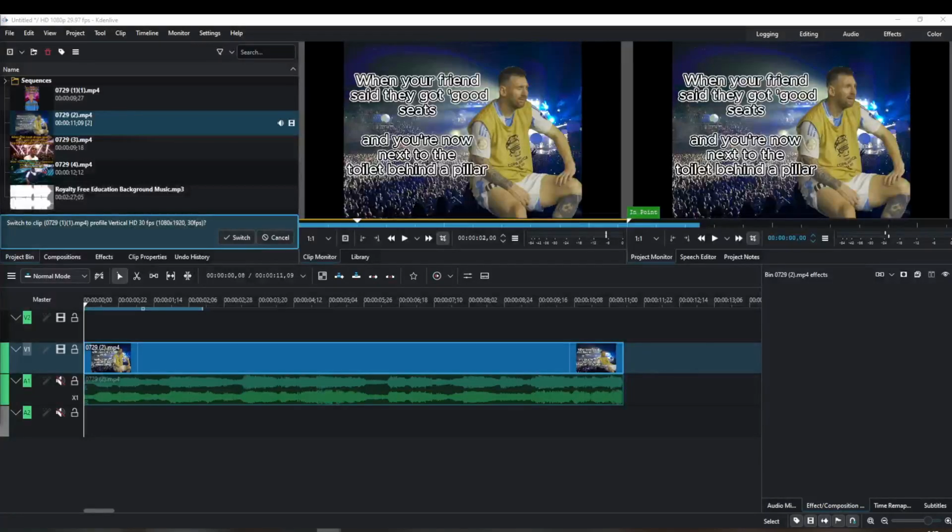In today's video, I'm going to teach you how to blur faces in Kdenlive. Whether you're working on a professional project or just want to protect someone's identity in your footage, this method will ensure that the subject remains confidential with just a few simple steps.